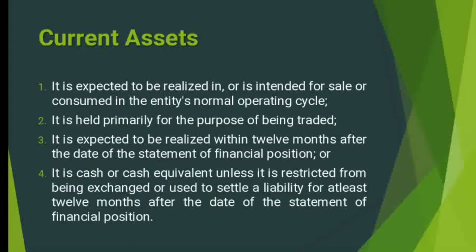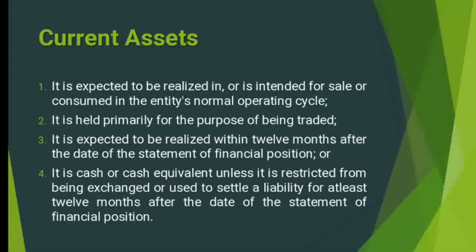Current assets are those that are expected to be realized in, or are intended for sale or consumed in, the entity's normal operating cycle. The normal operating cycle of a business entity normally starts with the cash. This cash is used to purchase assets which are then processed and eventually sold to customers. Cash is then received by the business entity. So it starts with the cash and ends with the cash. That is the normal operating cycle of a business entity.